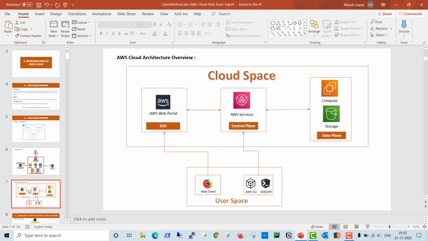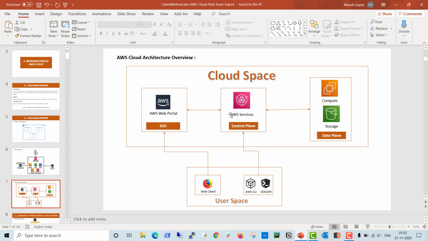Next is the AWS Cloud Architecture Overview. You can see here we have two sections: one is cloud space and the second is user space. In cloud space, you can see we divided AWS Cloud into three categories, or three sections. The first one is the GUI, that means your web portal. From there you can log in and access all services. At the backend, they have a control plane as well as a data plane. You can only see the GUI, but not the control plane or the data plane.